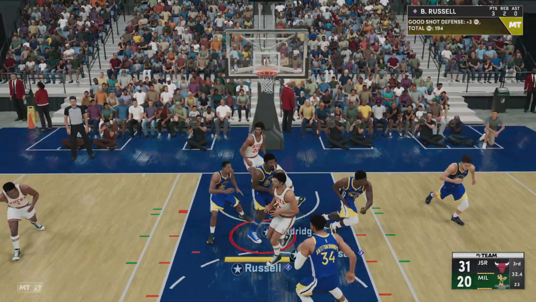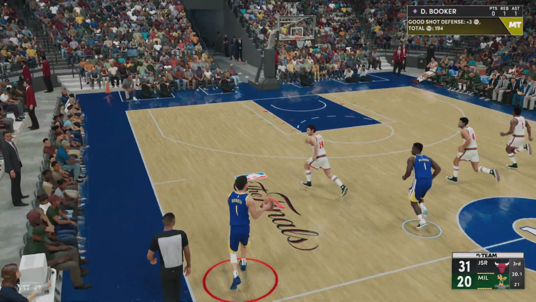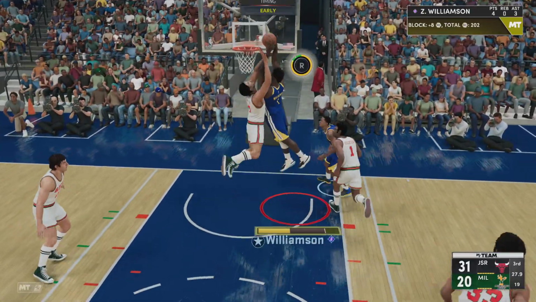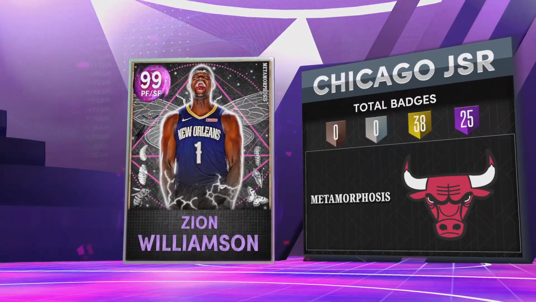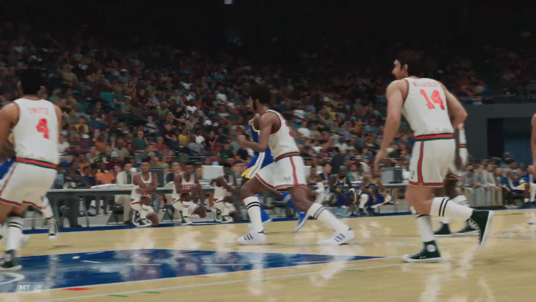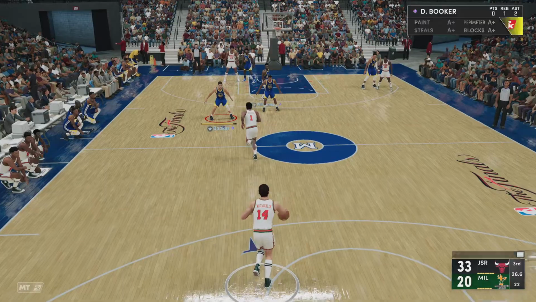With the teardrop, Williamson with the block. And Williamson throws it down. Williamson with the elite ability to finish off contact. And it's not just the strength, it's the body control.